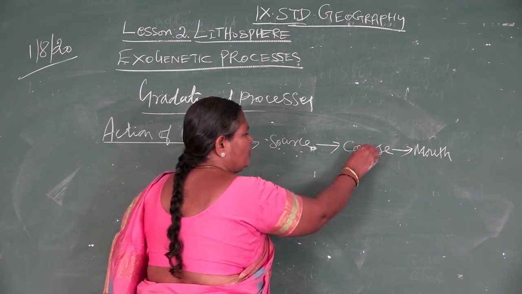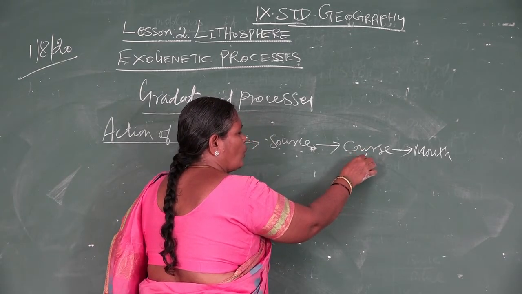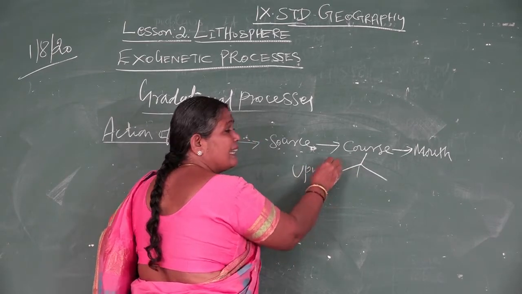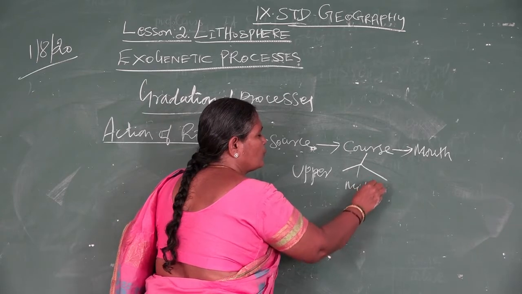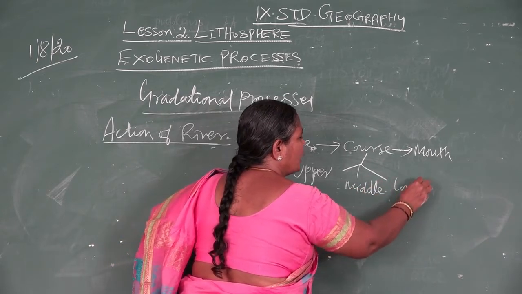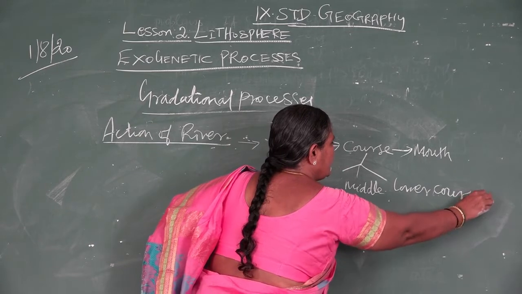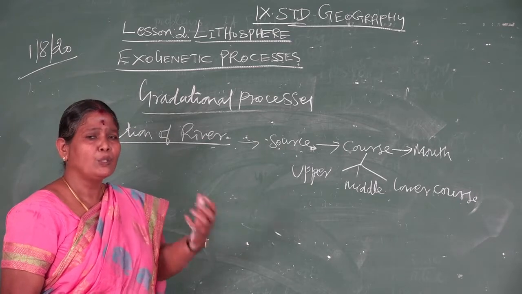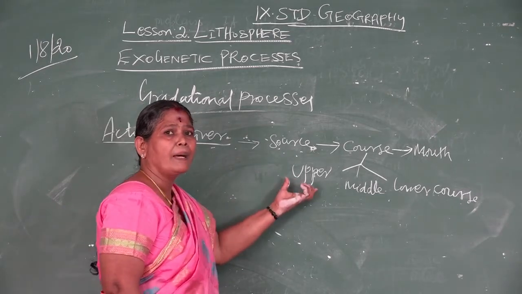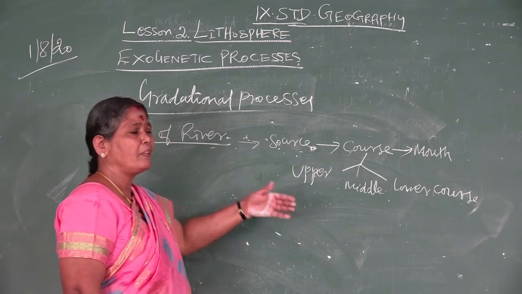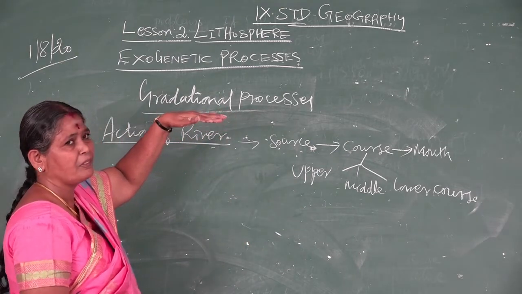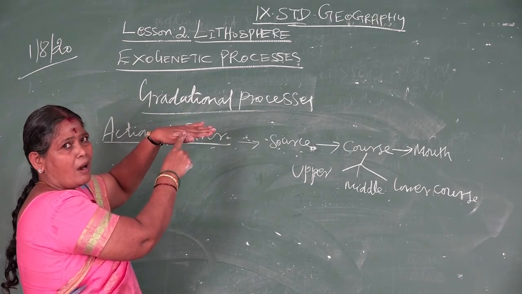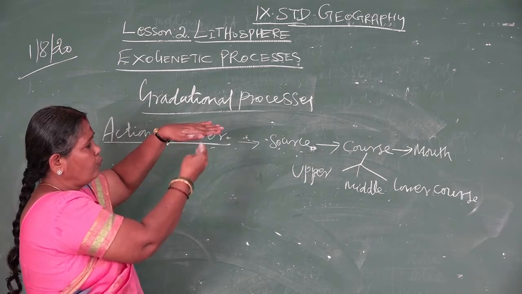Now you take this course of the river. The course is divided into three: one is the upper course, second the middle course, third the lower course. In all these three courses, the river forms a variety of features. First we take the upper course of the river, that means from the place of origin. Imagine this is a mountain. The river has formed and starts to flow.